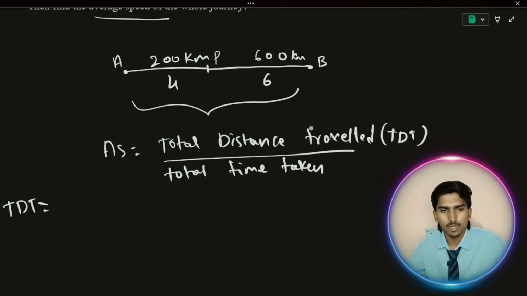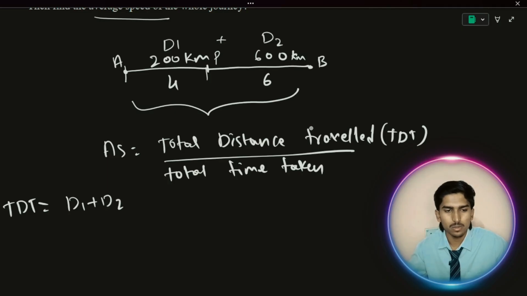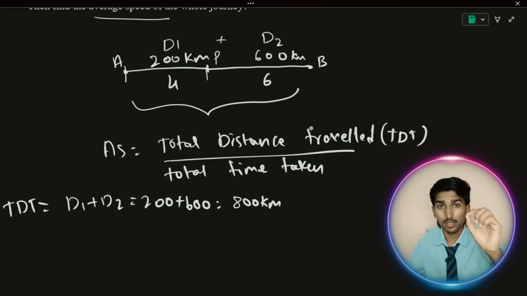A travels from this point to point P, that is D1, let us consider it as D1, and P to B, this is considered as D2. Total distance means D1 plus D2. What is D1 plus D2? That is 200 plus 600 kilometers. What is that? 800 kilometers. Don't forget to focus on units. Whether they are asking kilometers per hour or meters per second, in the options you need to focus on the units also.